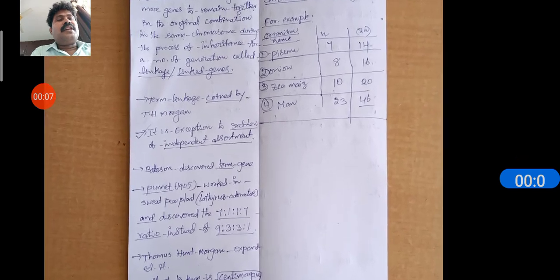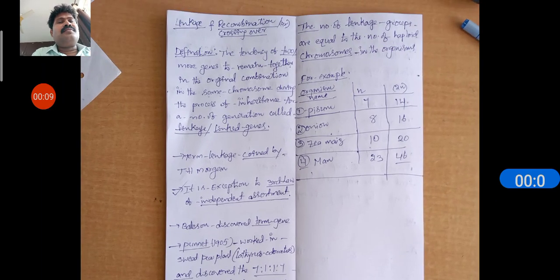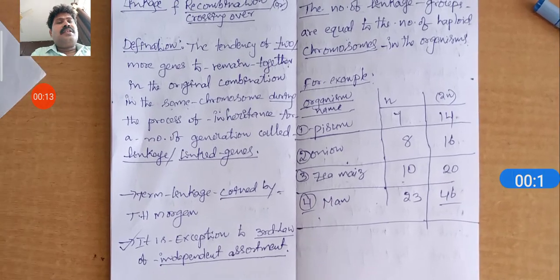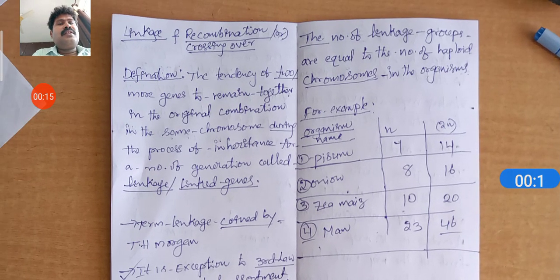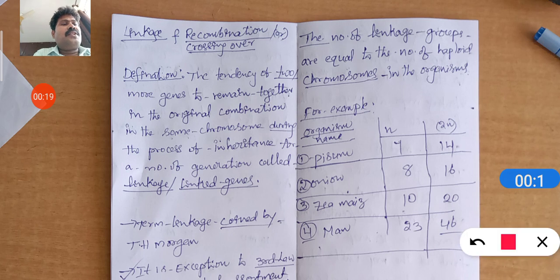Some sums are there in linkage and crossing over. Before we discuss the sums in linkage and crossing over, first we will discuss a little information about linkage. Already I explained this.